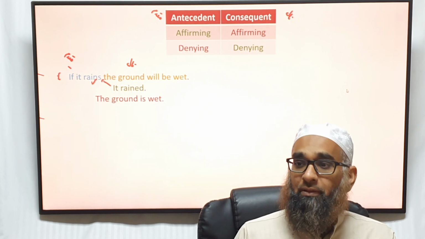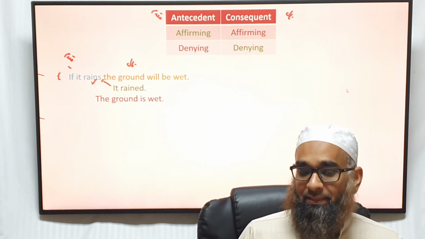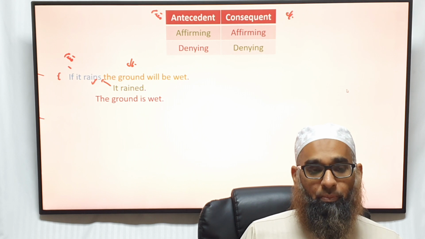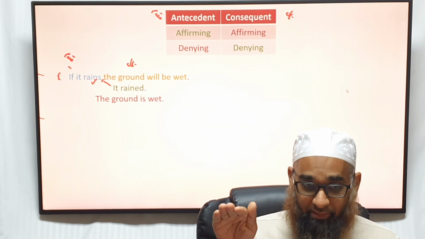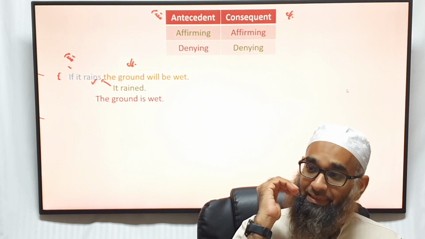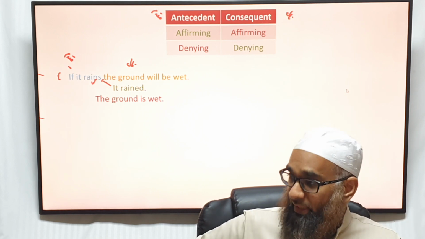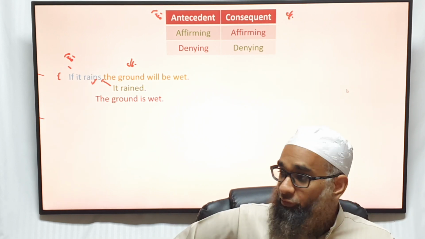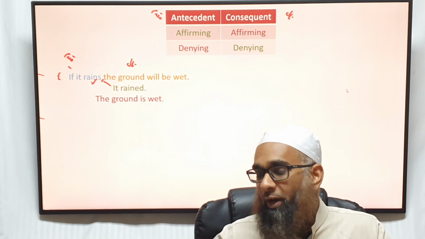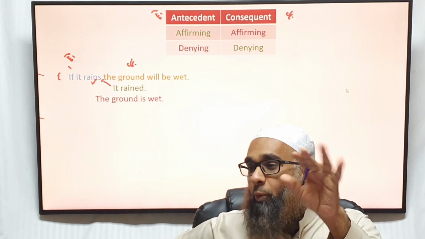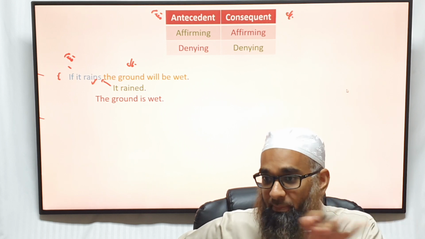It confirms and affirms the antecedent. So this is a valid form. If the first proposition is correct, and the second is also correct, and you affirm the antecedent, your result will be correct. So if it is true that if it rains, the ground is wet, do you agree with that? Don't get clever and say, okay, if it's underneath the car, I won't get wet, or underneath the chair. You know what I mean, when the ground is uncovered, etc. An uncovered ground will become wet. Is that a true statement?